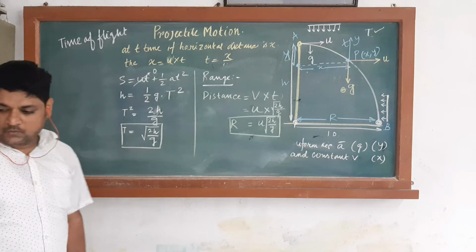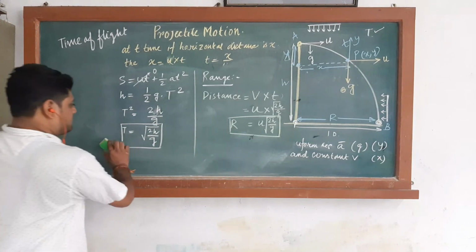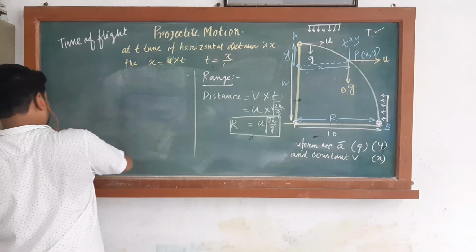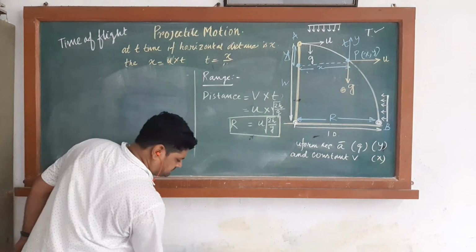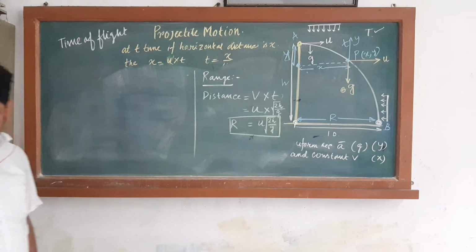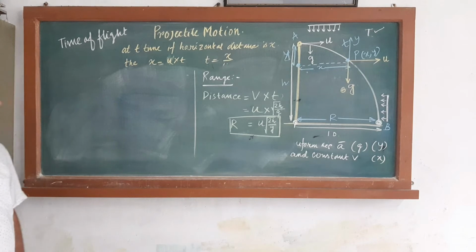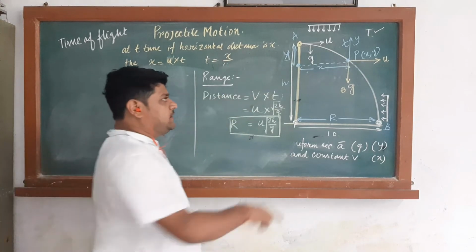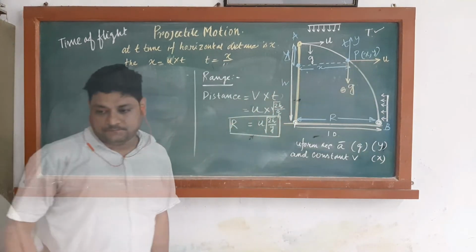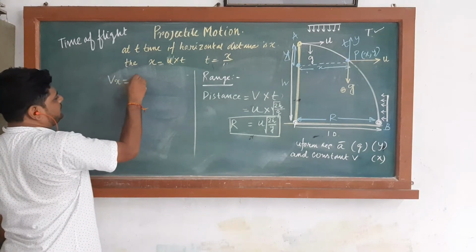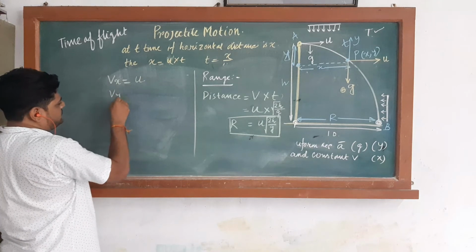Now the fourth one. What is the fourth one? The fourth one is the velocity at any instant, that is at time t. You can consider the velocity at any instant, that is at point P. What is the velocity of the particle? So Vx is equal to u, and Vy is what?